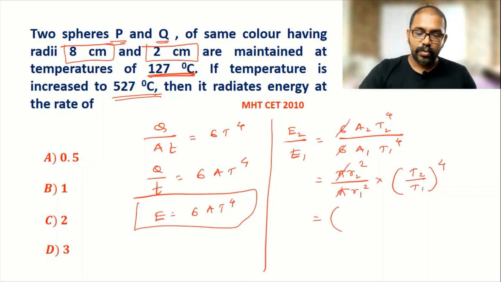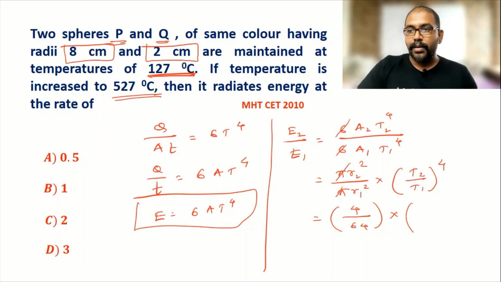Now R2, means I am considering here second radius. So here it is 2 square. 2 square is 4 and 8 square is 64, multiplied by the temperatures. So here second temperature is 527. 527 we have to write in terms of Kelvin, plus 273. So it is 800 Kelvin divided by temperature 1, which is 127, means 400 Kelvin, raised to 4.